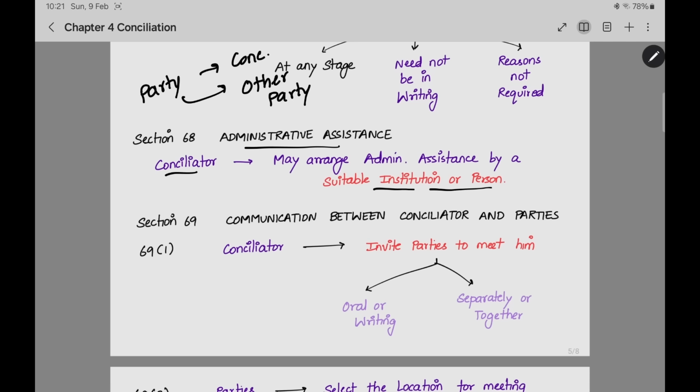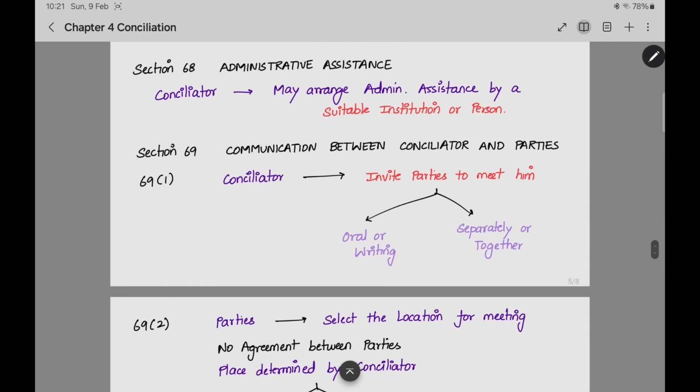He can appoint a person for verifying whether the statement reached the other party, whether the date of the meeting is properly conveyed to the other party. These and all, he may appoint an institution or a person. The next section is section number 69, communication between the conciliator and parties.